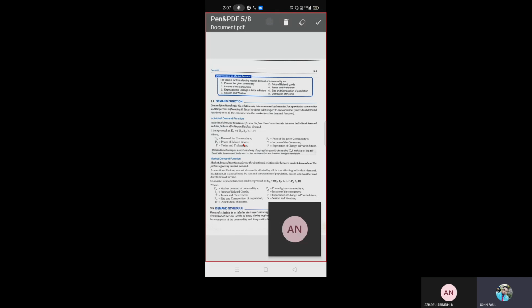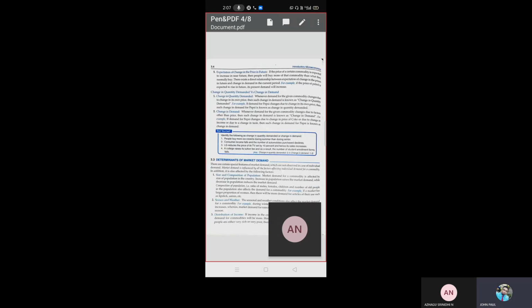And what about the market demand function? Again, all these factors repeat here. You can see the market demand function. There is price of the commodity, price of the related goods, income of the consumer, taste and preference, future expectation of change in price. So the same individual demand factors plus market demand factors. What determines market demand? Size and composition of population, season and weather, distribution of income. All these three factors come under determinants of market demand.